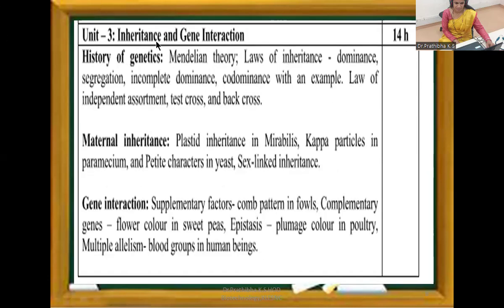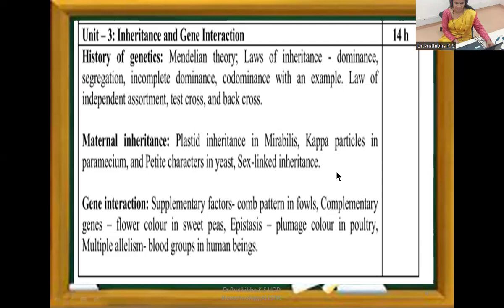Now let us go to unit 3, inheritance and gene interaction. Here you are going to study history of genetics, Mendelian theory, law of inheritance, dominance, segregation, incomplete dominance, codominance with an example. Okay. Then law of independent assortment, test cross and back cross. Then you are studying about maternal inheritance. Examples like plastid inheritance in Mirabilis jalapa, kappa particles in Paramecium, and petite characteristics in yeast.